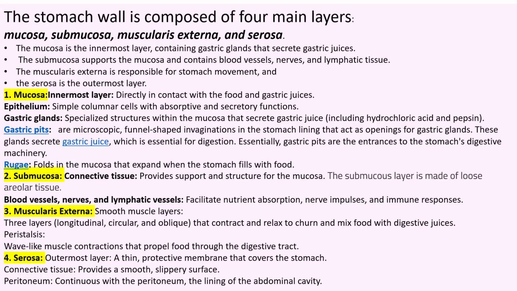Then next is the serosa, the outermost layer, a very thin protective layer that covers the stomach, and it is also made up of smooth connective tissue with a slippery surface. It has a very important point: serosa is continuous with the peritoneum, which is the lining of the abdominal cavity. What is a peritoneum? I'm going to explain to you. Peritoneum is the lining of the abdominal cavity.